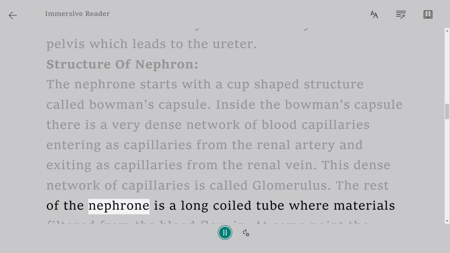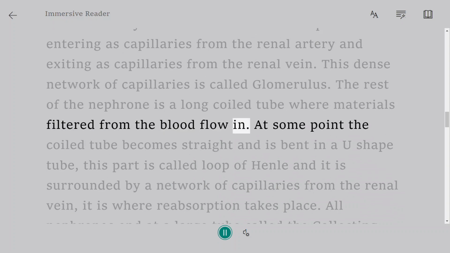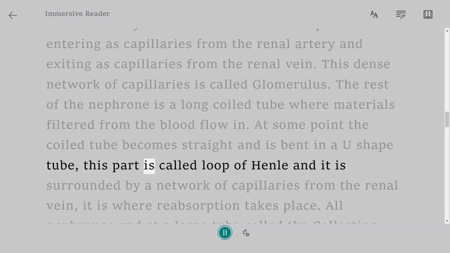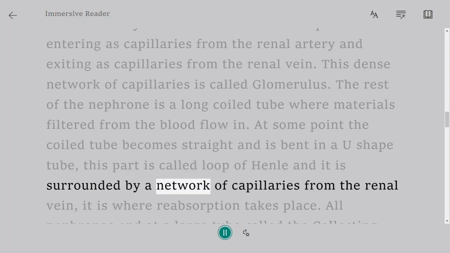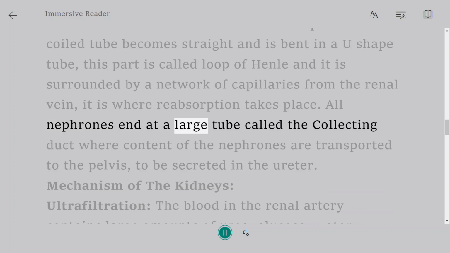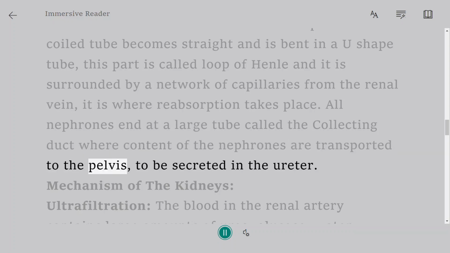The rest of the nephron is a long coiled tube where materials filtered from the blood flow in. At some point the coiled tube becomes straight and is bent in a U-shaped tube. This part is called loop of Henle and it is surrounded by a network of capillaries from the renal vein. It is where reabsorption takes place. All nephrons end at a large tube called the collecting duct where contents of the nephrons are transported to the pelvis to be secreted in the ureter.